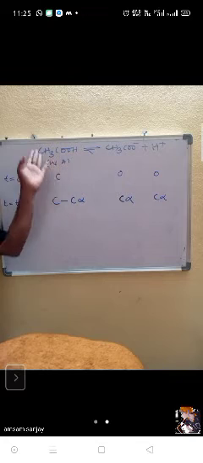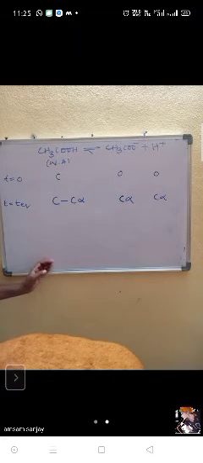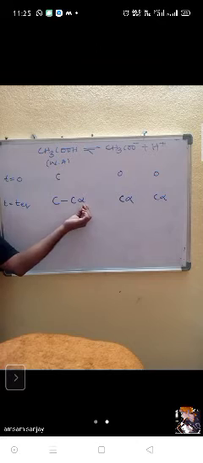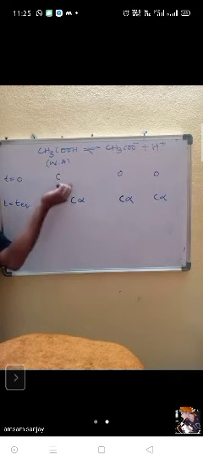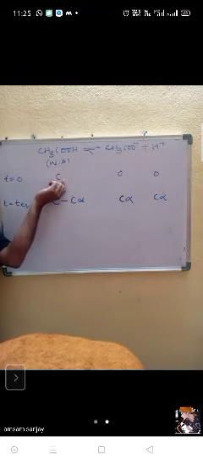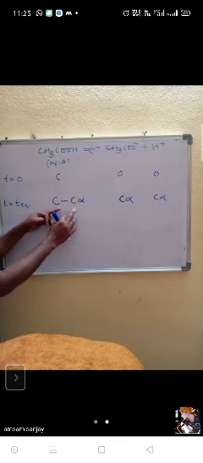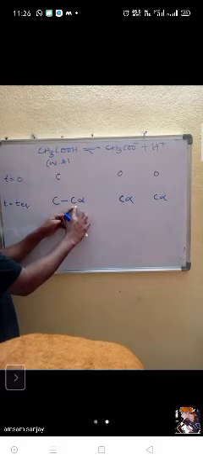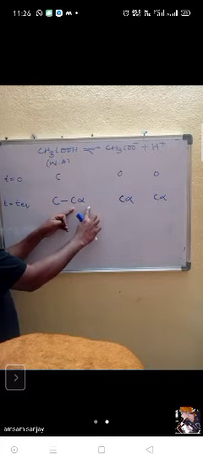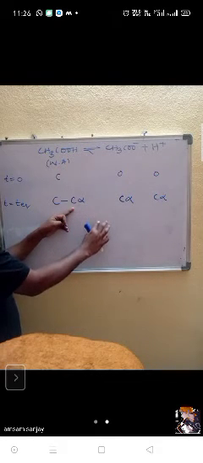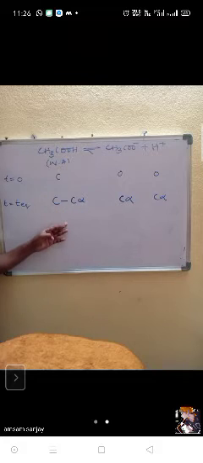For CH3COOH, how many molecules dissociated or how many molecules are left over? For that, I took alpha. Alpha with respect to what? From initial concentration. For example, if this concentration is 100, then 50% dissociation means what? 100 into 50 by 100, the 100 will get cancelled, 50% only.